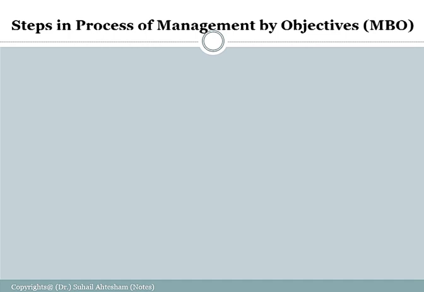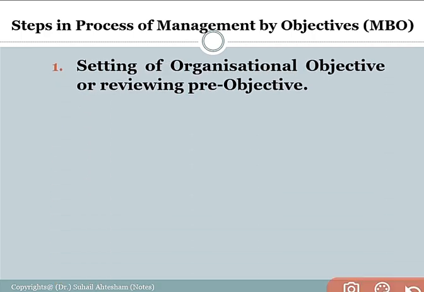Let's continue. The various steps in the process of management by objective, right? The first step is setting of the organizational objective or reviewing the pre-objectives.